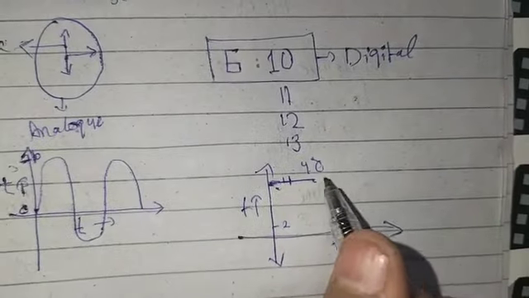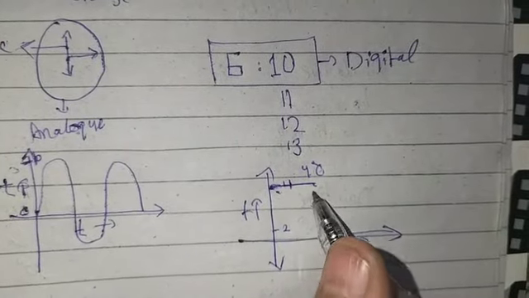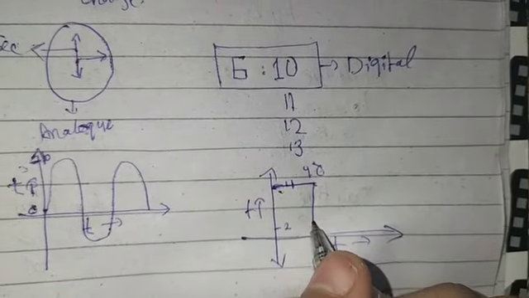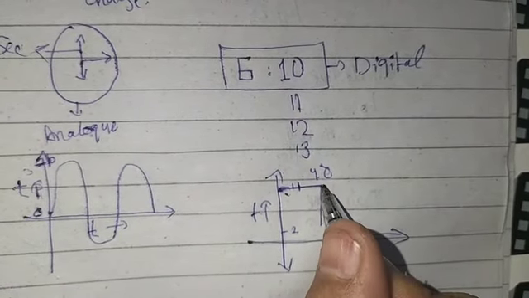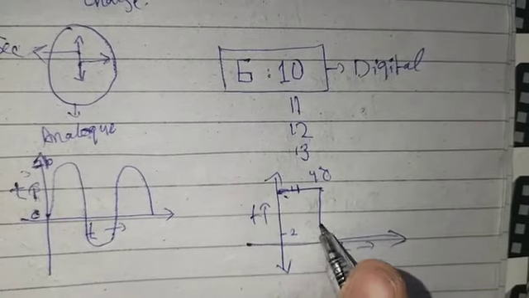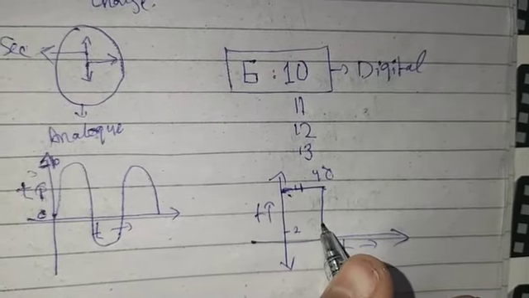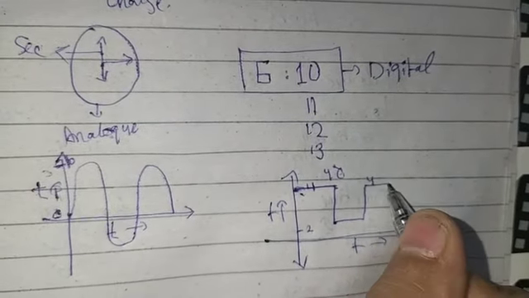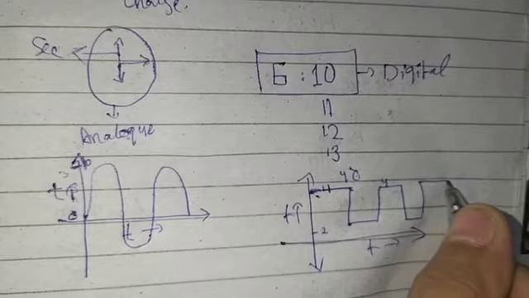If it changes suddenly, it becomes 2. It is not showing each and every point, it goes 4 and directly jumps to 2, then again becomes 4, again 2, again 4, 2.